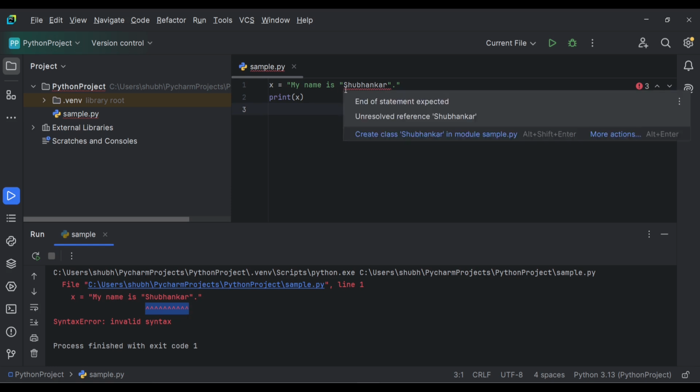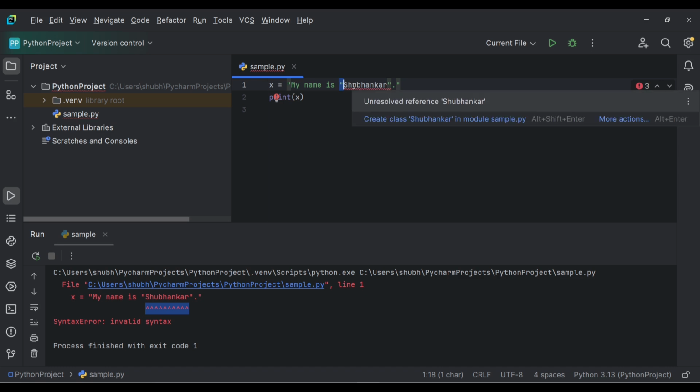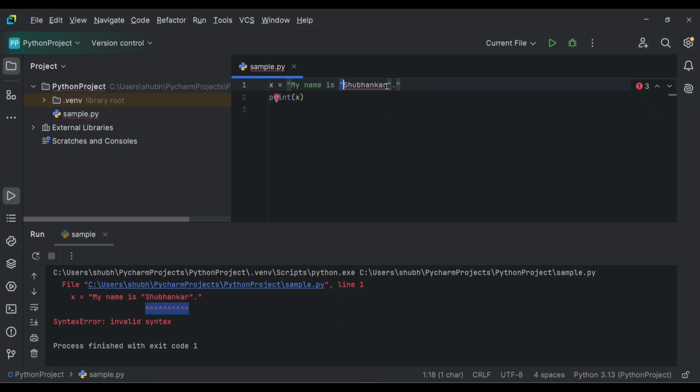And why we are getting the error? The reason is we have started the string from here and ended the string here. And now this Shubhankar is considered as variable. And after that an equals to operation should be used, but we have again used this double quotes. So this is a wrong syntax in Python.